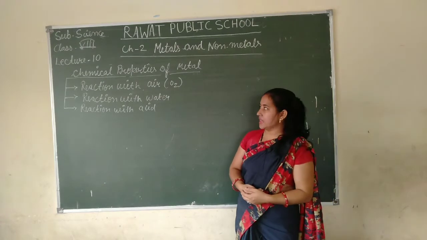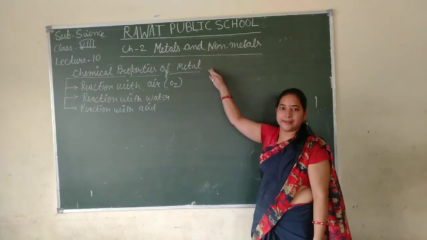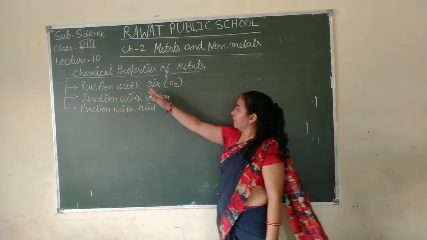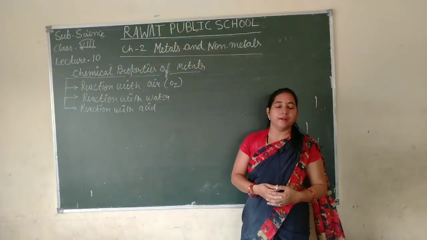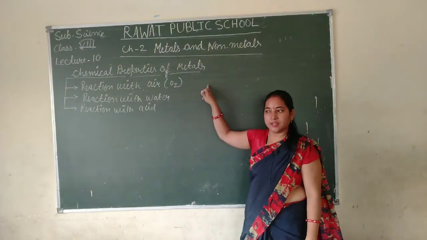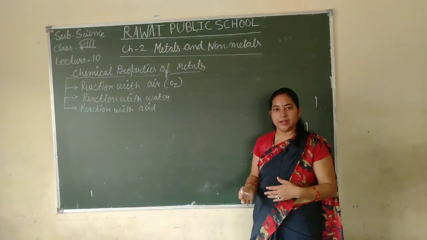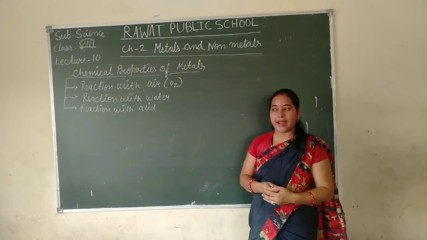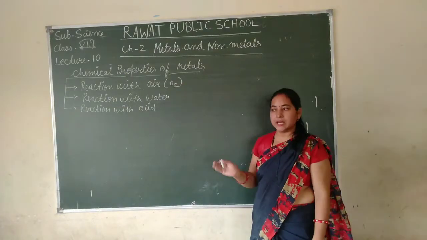Now, today in this lecture, we will discuss the chemical properties of metals. We have already discussed what happens when a metal reacts with air. Air means oxygen. I am again repeating, when a metal reacts with air, oxygen, it forms a metal oxide, and in this reaction, hydrogen gas will be released.